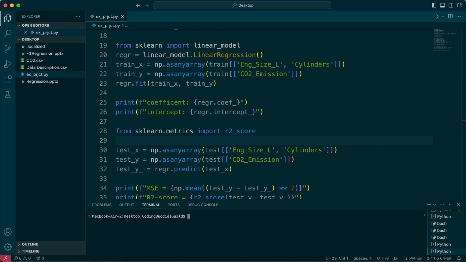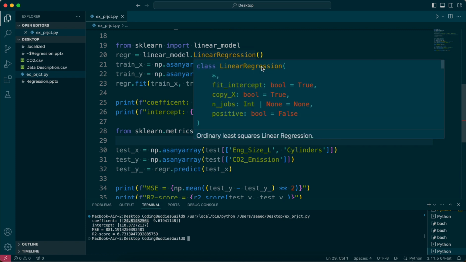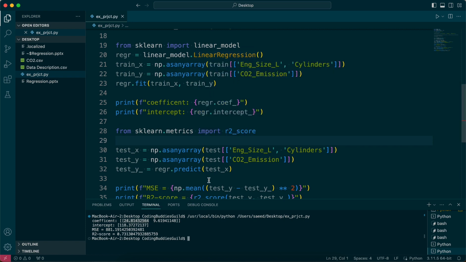But third point is that always adding data doesn't make it better. Sometimes you just confuse your model. Anyway, if I run this now, if you remember our R2 score was 0.72 and now it's 0.73 and our MSE has decreased, which is a good sign. We have a better prediction model now. And then you can see two coefficients, right? The first one is for engine size, the first feature, and the second one is for the number of cylinders, which is 9.6, and this is the new intercept that we have.